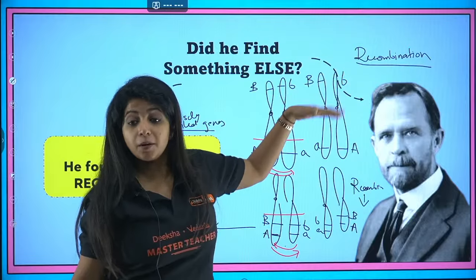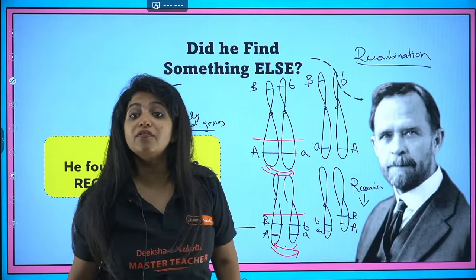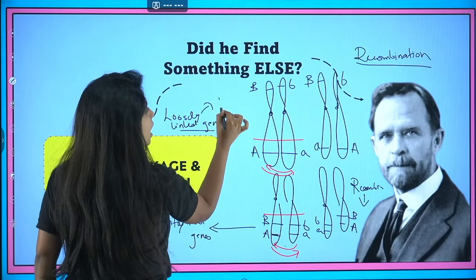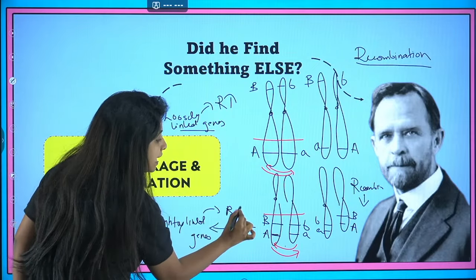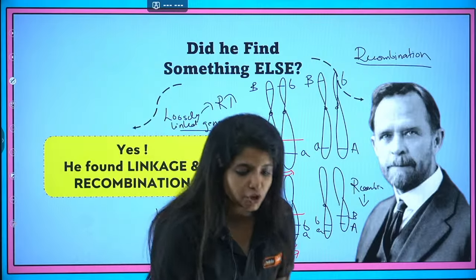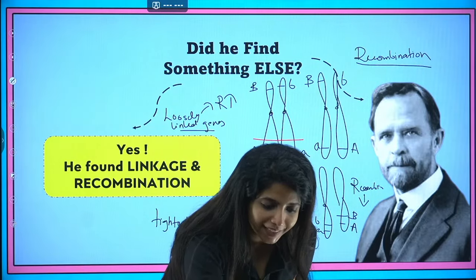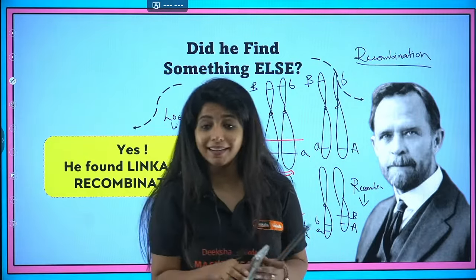In comparison to that scenario, my dear children, where the recombination is happening way too much. So loosely linked genes show a high amount of recombination. Tightly linked genes show a less amount of recombination. Did you get it? Something similar to euchromatin, heterochromatin. That is little different. Yes. Did you get it?